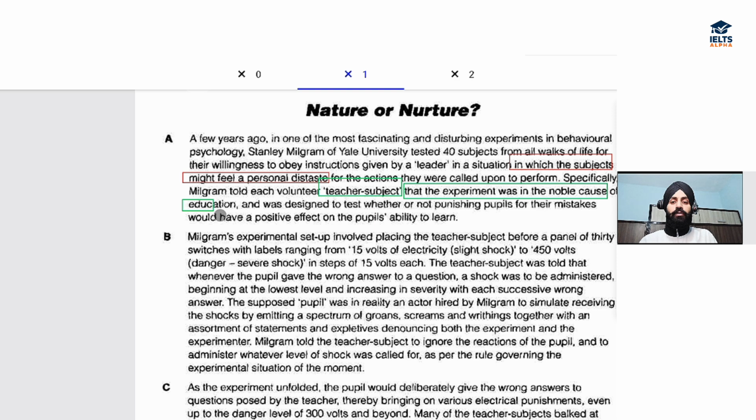So he's explaining to the teacher subjects in the experiment that the experiment was in the noble cause of education, and was designed to test whether or not punishing pupils for their mistakes would have a positive effect. So here he is trying to explain to the teacher subjects why they are made to take part in this experiment, right? So the answer to this question is A.